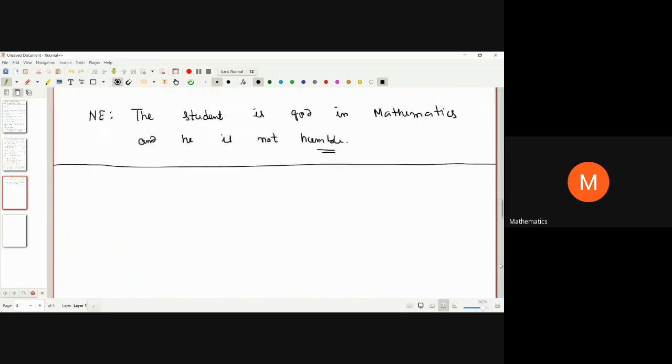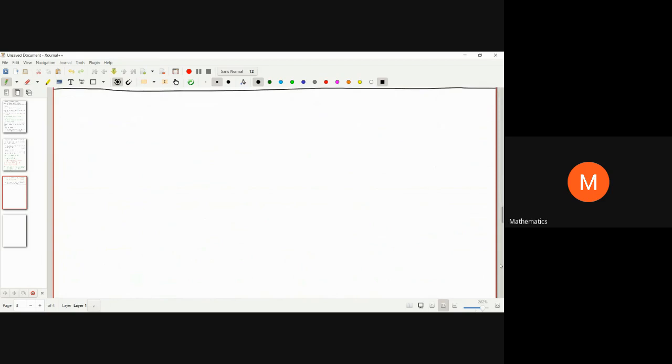So next we are proceeding to the converse of implications. Converse of implications. So now I hope one thing is clear, then what is the meaning of an implication, and secondly, how to negate an implication.